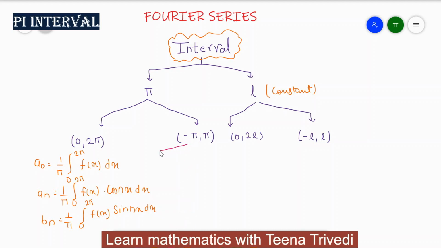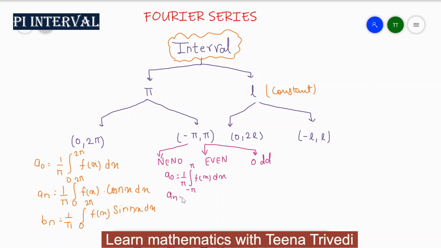First is when the function is neither even nor odd. The second condition is the even condition, and the third is when the function is an odd function. When the function is neither even nor odd, your a0 value will be the same as the previous one, but the limit will be minus pi to plus pi, f of x dx.